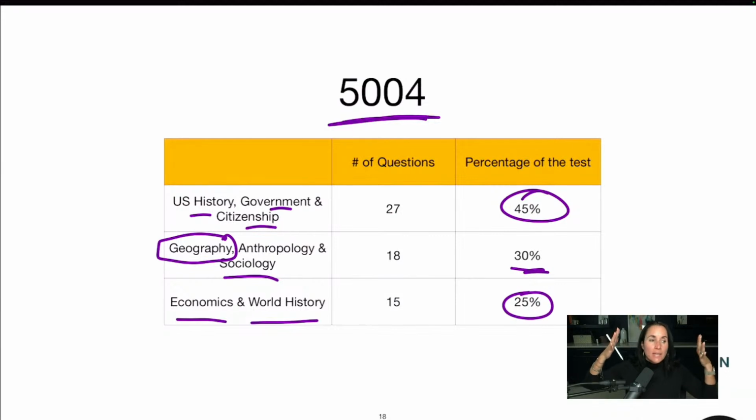A lot of times they'll ask you a question, and if you can understand that some of the answer choices happen too early or too late, you can get rid of them, right? So think about your timelines, think about your overarching themes, and it'll help you.